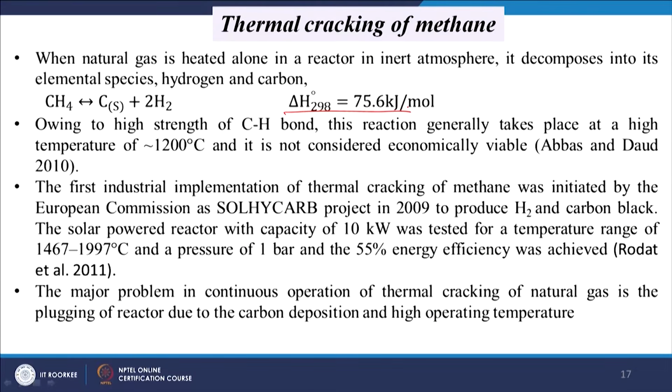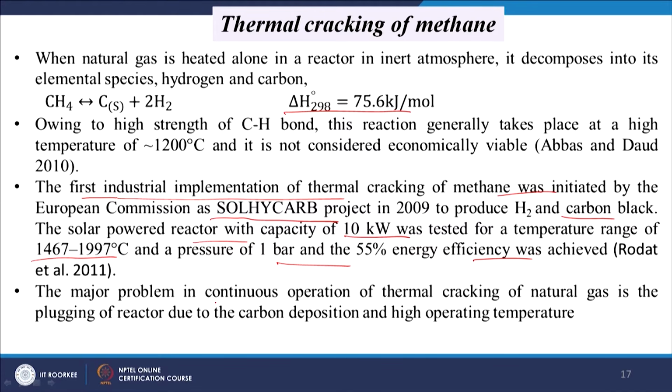Thermal cracking of methane. The first industrial implementation of thermal cracking of methane was initiated by the European Commission as the Solheim curve project in 2009 to produce hydrogen and carbon black. In this project, a solar power reactor with a capacity of 10 kilowatt was tested for a temperature range of 1467 to 1997 degree centigrade and a pressure of 1 bar, and 55% energy efficiency was achieved.